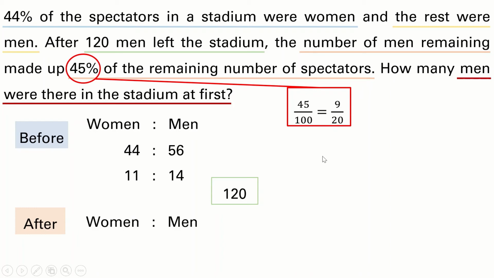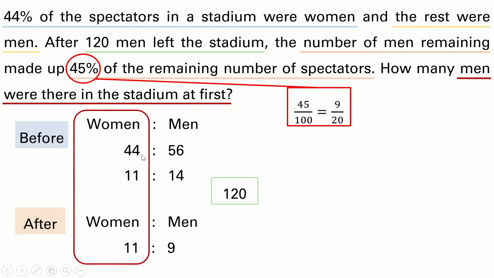So the ratio for after for women to men, there were 9 units for men after and 11 units of women after. You take 20, which is the total number of units for after, then you minus 9, you get 11 units for women after 120 men left the stadium. Next, we can see that the units for women for before and after must be equal because no woman left the stadium. So this quantity will be unchanged. So you can see that 11 units before and 11 units after remain unchanged.